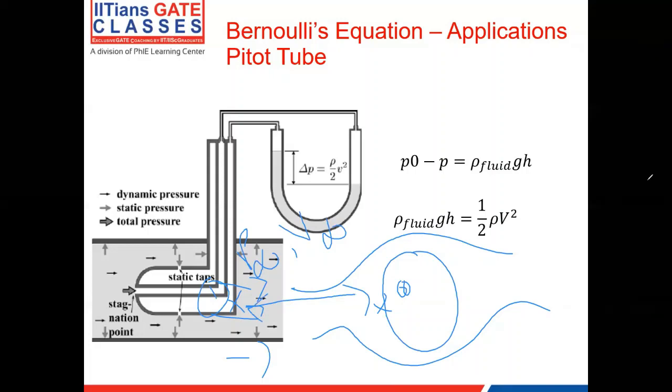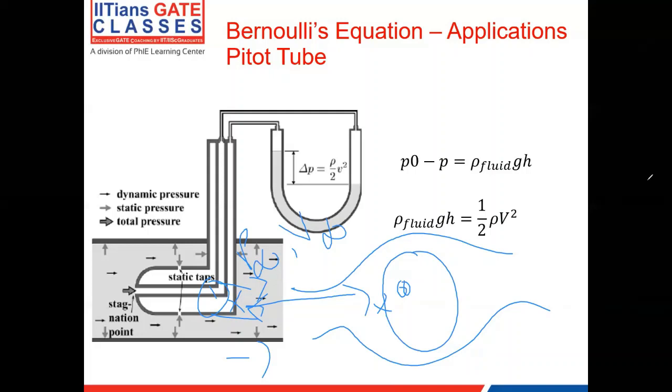I'm assuming that the Z for point 1 and point 0 are the same. They are at the same height, or the height difference is negligible. So I can remove the terms on both sides. That is what we usually do, that we neglect the height term or the potential energy term from the Bernoulli's equation. So let's look at only the pressure term and the velocity term. Usually the height term is very negligible.